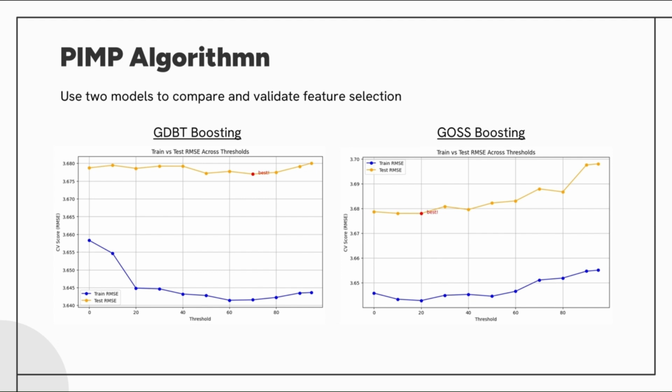So we tested two different types of LightGBM model for the PIM algorithm. The first model uses GBDT boosting, while the second one uses Gauss boosting. For each model, we tested different thresholds. A threshold of 10 means features with percentage importance of less than 10 are excluded from training the model to predict the target.